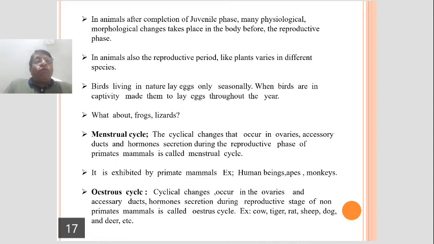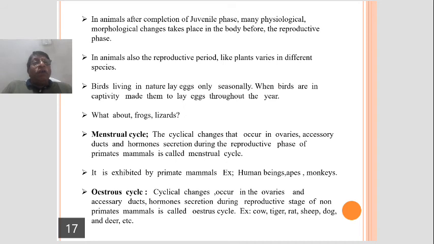In case of female or in girls, the ovaries start to produce the female hormones, estrogen, progesterone. In case of male, that is in boys, you can say androgen hormone is produced. The physiological changes take place in the body.